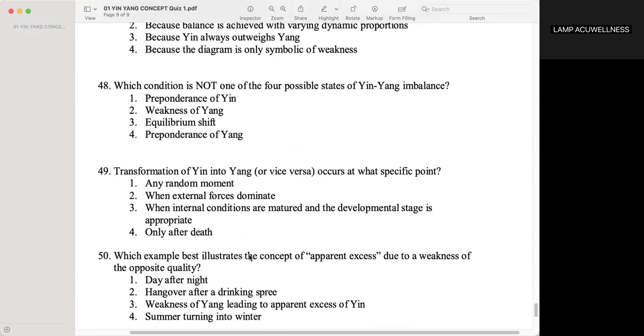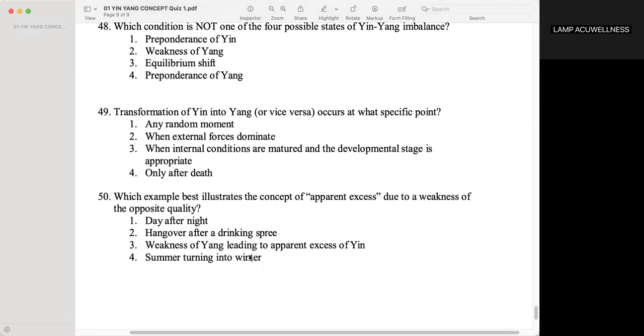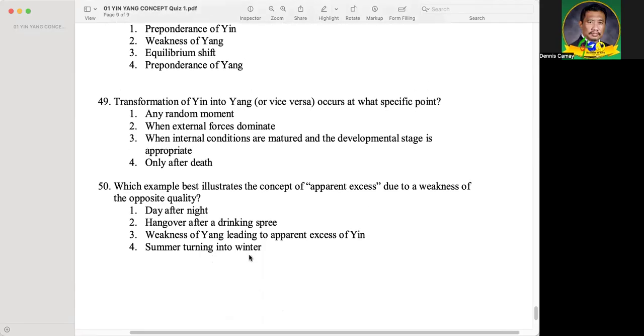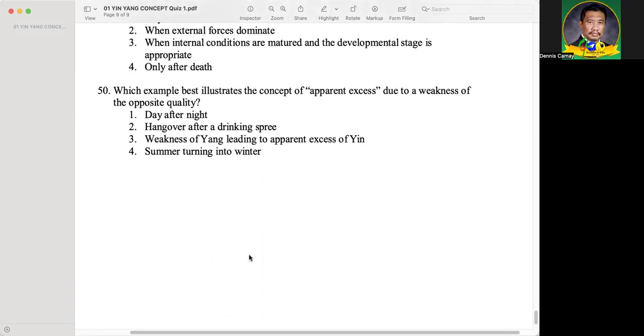Which condition is not one of the four possible states of yin-yang imbalance? Equilibrium shift. Transformation of yin into yang or vice versa occurs at what specific point? When internal conditions are mature and the development stage is appropriate. Which example best illustrates the concept of apparent excess due to weakness of the opposite quality?